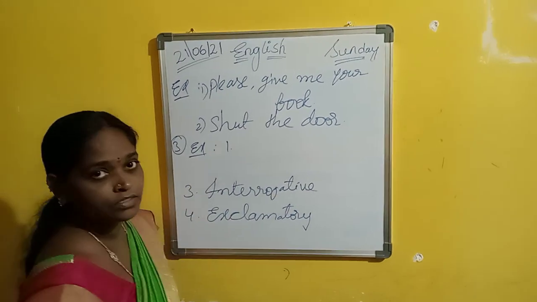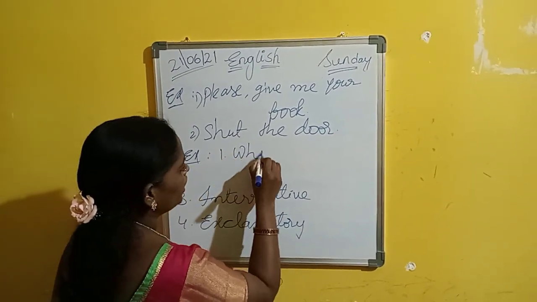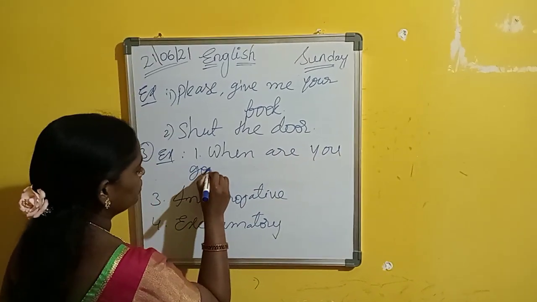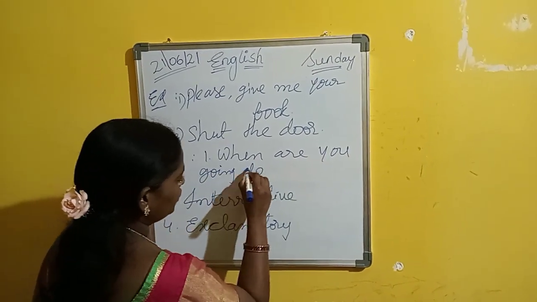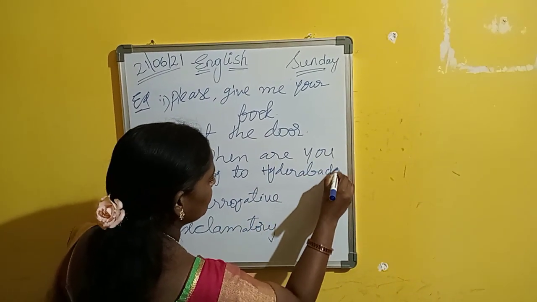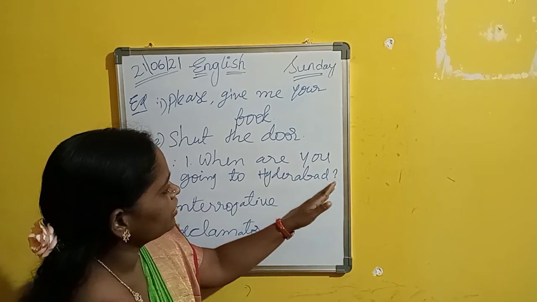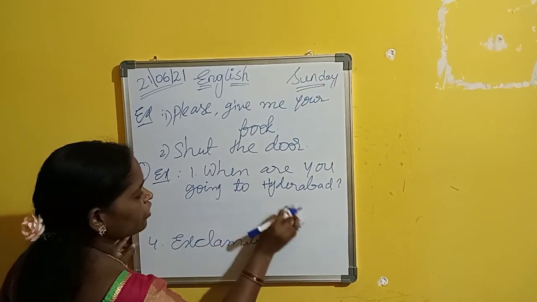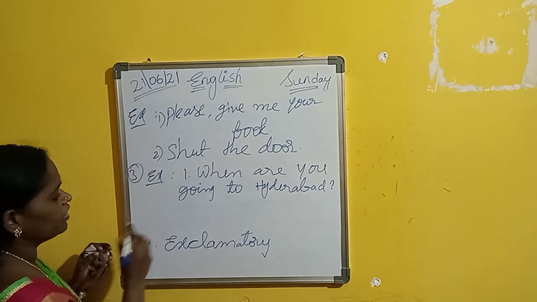See the example: When are you going to Hyderabad? Here the sentence ends with a question mark. Means we are asking a question to someone.